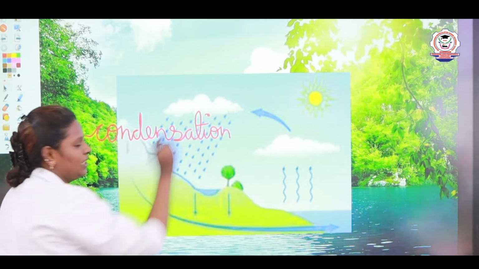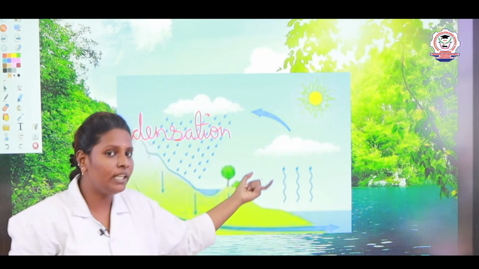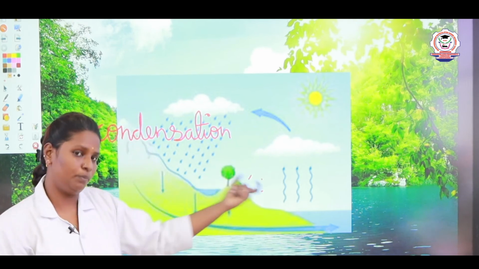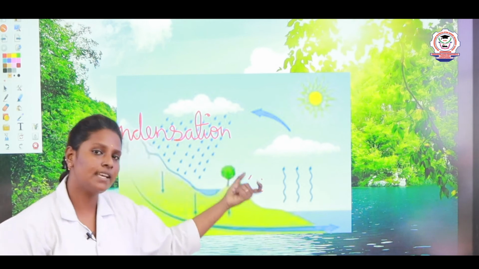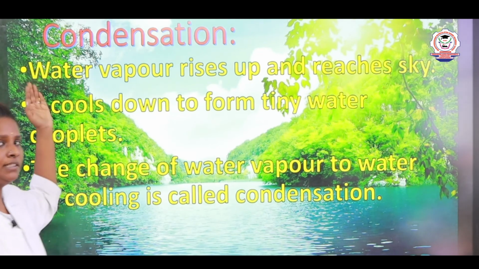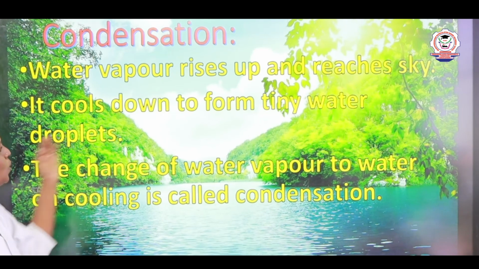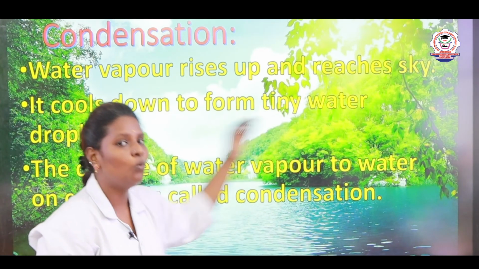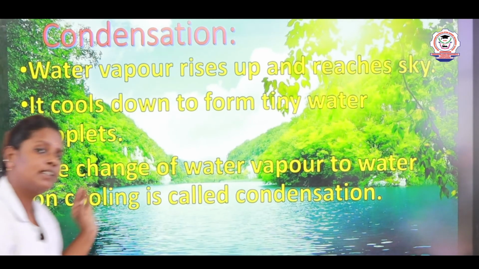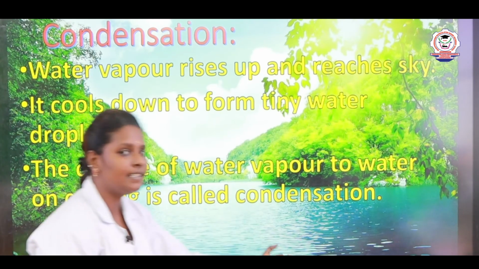C-O-N-D-E-N-S-A-T-I-O-N. Condensation. Yes, the change of water vapor into water on cooling. They get cooled down in the cloud, right? The cooling process is called condensation. We call this process condensation. See what happened? The water vapor reaches up to the sky. There it gets cooled down and forms tiny water droplets. The change of water vapor to water on cooling is called condensation.